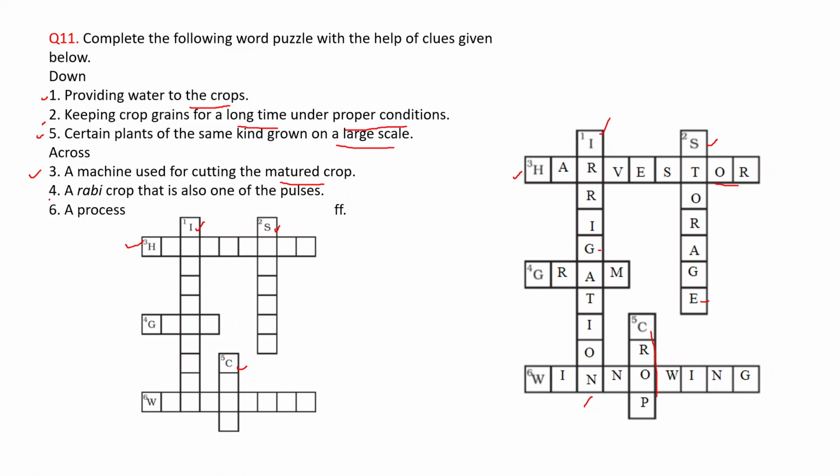Harvester. Fourth, a Rabi crop that is also one of the pulses, that will start from G. And from G, Rabi crop that is also a pulse, this is gram. Last one is a process of separating chaff from grain. Something is missing at this place, but a process of separating grains from chaff starts from W. That process is winnowing. Is it clear? I think all the answers to the questions are clear to you.